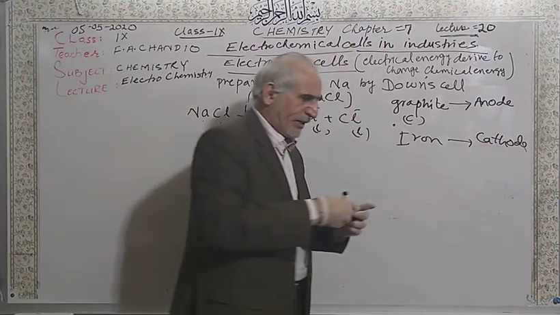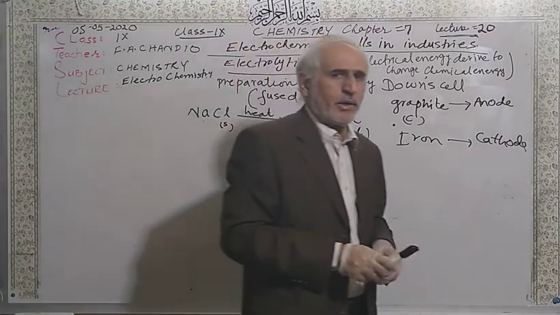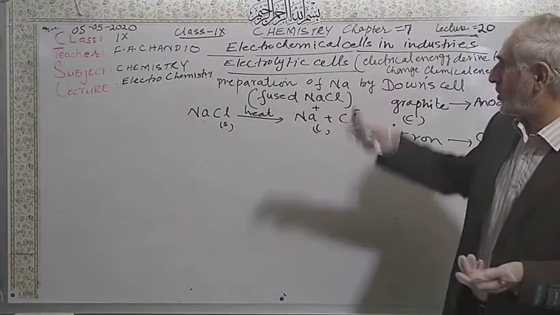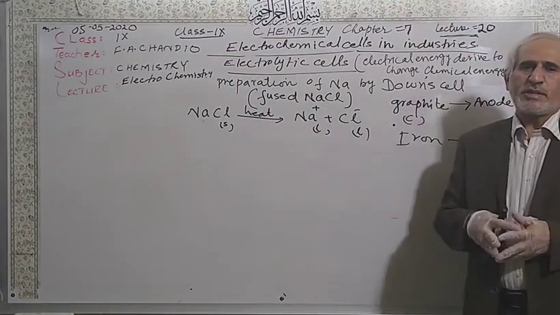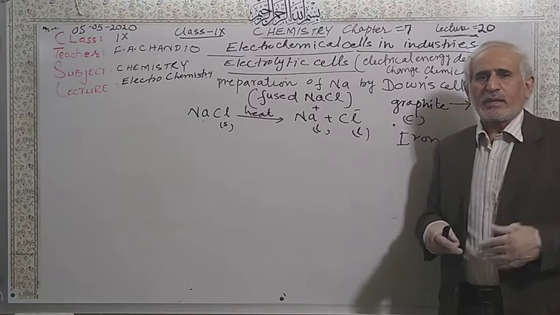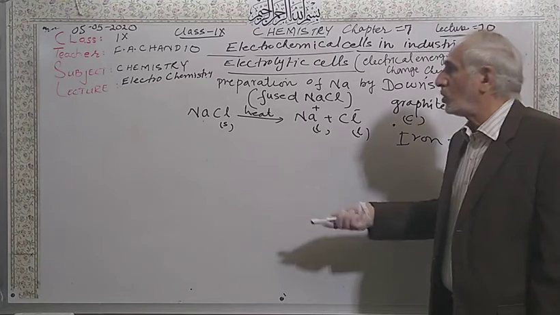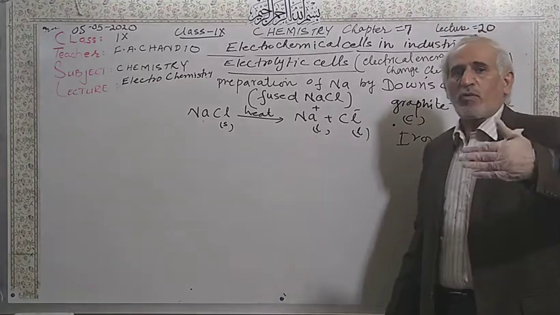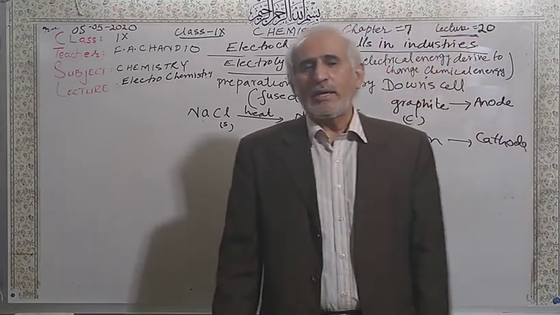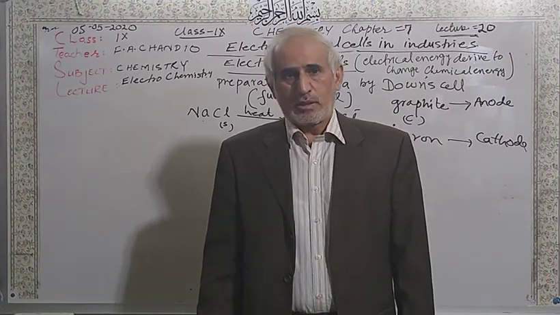I told you it is the choice of the examiner that he will give this whole topic as a long question, or he splits this topic into many questions. So maybe he asks you to write the chemical equations involved in this cell. Only write the chemical equations.